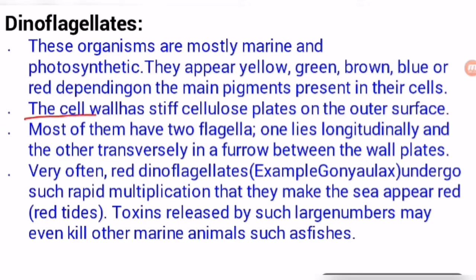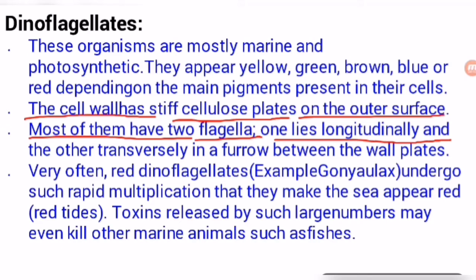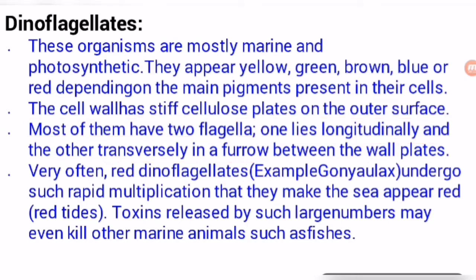The cell wall has stiff cellulose plates on the outer surface. Most of them have two flagella, one lying longitudinally and the other transversely in a furrow between the wall plates. Students, it is a very important point because the question asks: in which category of protistans are two flagella found, one longitudinal and one transverse? Dinoflagellates. I will show you how they appear in a picture, so don't worry, it will be clear.